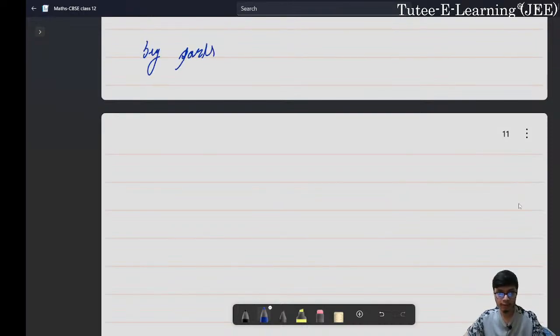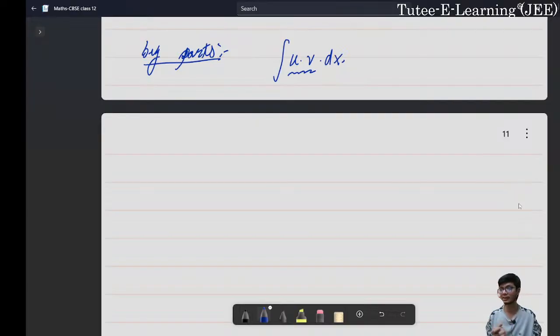The idea behind performing integration by parts is that, let us say I have the integration of two functions, u of x and v of x, and I want to integrate the multiplication of these two functions. Now let us say this multiplication makes the integration a bit complicated and we are not able to directly apply the formulas to it. So in this case, there is another method.